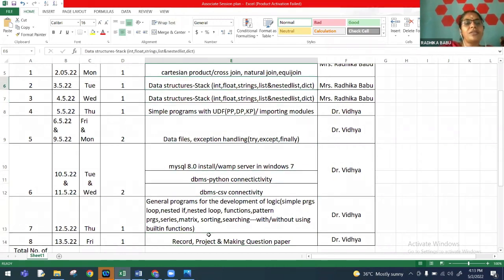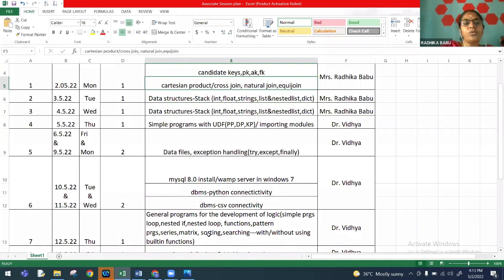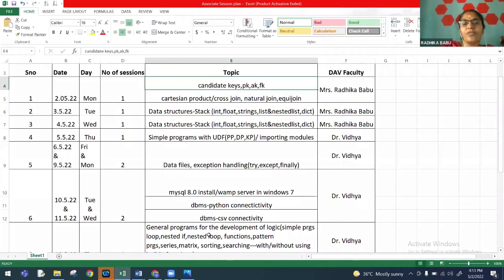So now here the first 3 days, 2, 3, and 4, we are going to deal with MySQL today. These are the concepts that we are going to deal with in MySQL. And the next 2 days, from tomorrow and the day after tomorrow, we will be dealing with the stack concept. Now these concepts are very much there in the revised curriculum also. So the CBSE has given their revised curriculum for 2022 to 2023.